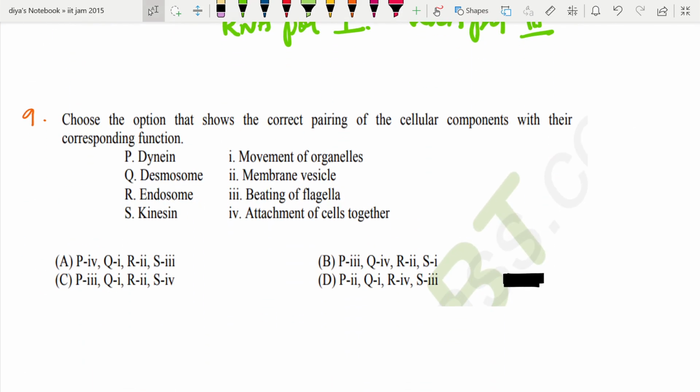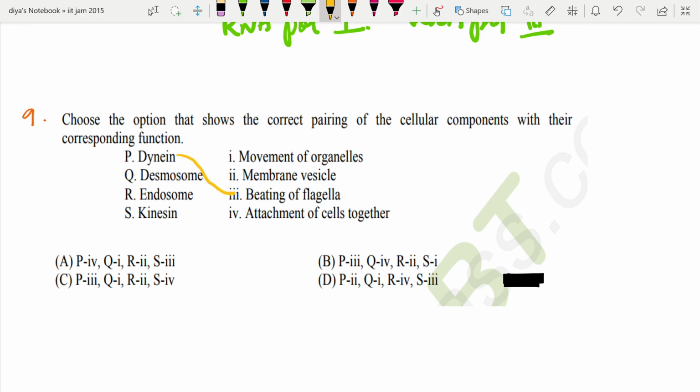Okay, next question. Choose the option that shows the correct pairing of the cellular components with their corresponding function. Okay, friends, let's discuss this. So, dynein, what is its function? It is going to form the membrane vesicle. No, sorry friends, it is not going to form membrane vesicle. It is going to help in the beating of the flagella. Okay, this is responsible for the beating of flagella.